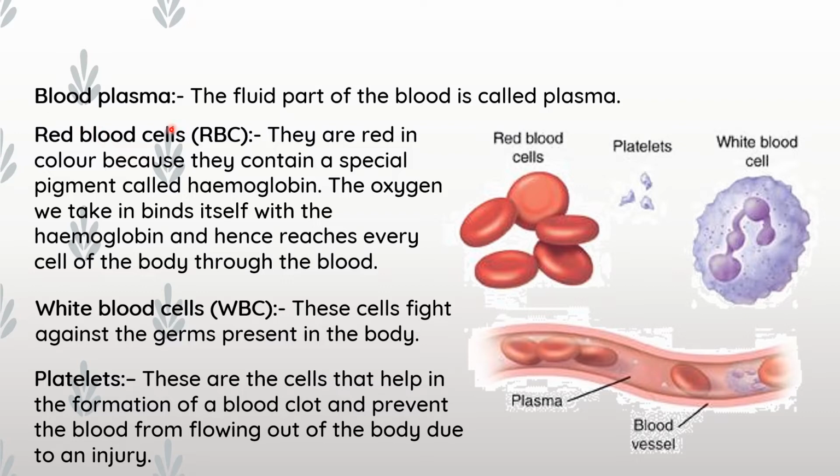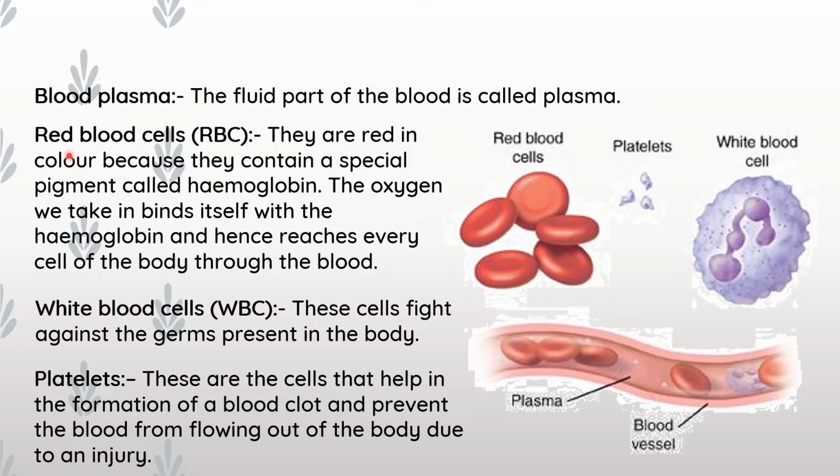First one, blood plasma. The fluid part of the blood is called plasma. So here you can see blood flowing through the vessels. That is a fluid, and that fluid part is called blood plasma. Because of the presence of this plasma, the blood can flow.